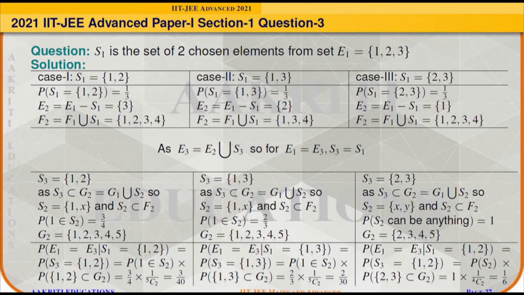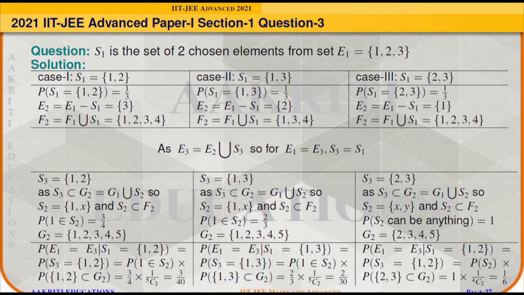Now in case 1, F2 has elements 1, 2, 3 and 4, and S2 is coming from set F2. So one element of set S2 should be equal to 1, and for the other element of S2 there are three possibilities. It can be either 2, or 3, or 4. So it means the probability that 1 belongs to set S2 will be equal to 3 by 4.